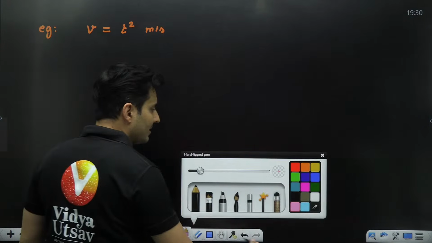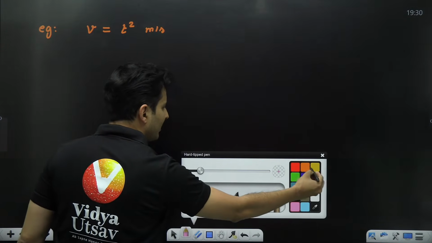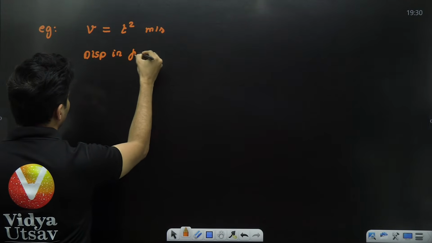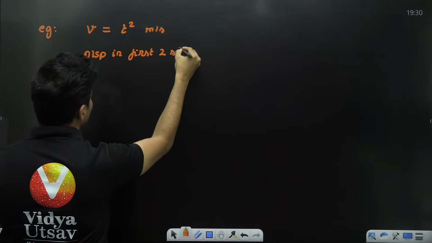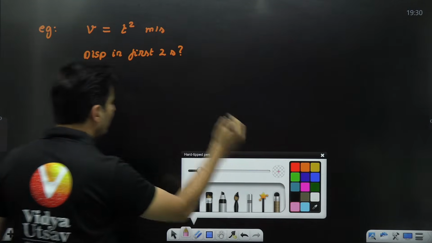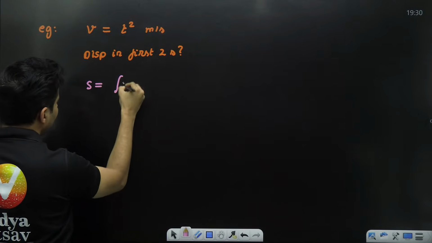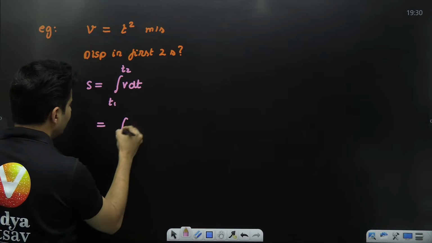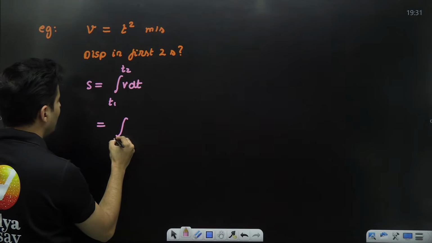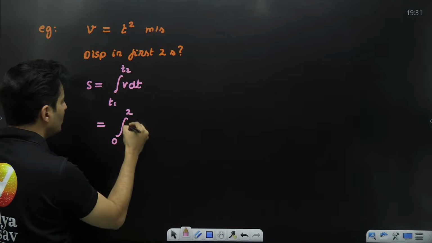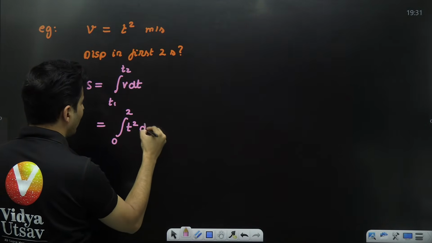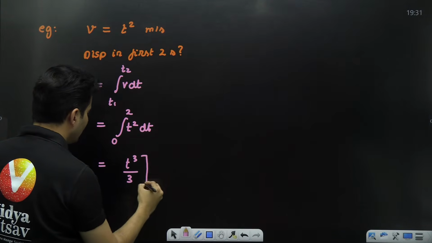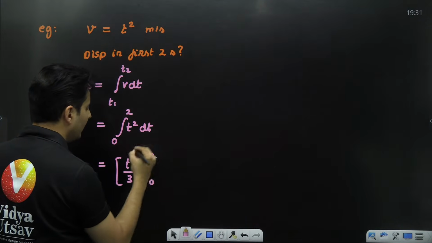Similarly, if it was with limits, then we can find the displacement. Let's say the question was find the displacement in first 2 seconds. Displacement is integration of velocity from t1 to t2, definite integration, no need of limit, no need of constant. So t1 is 0, till 2 seconds, velocity is t square. Its integration is t raised to 3 divided by 3, and then I put the limits 0 and 2.